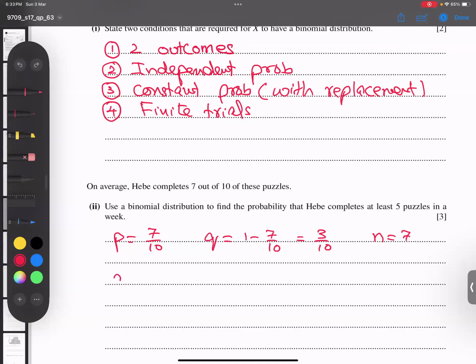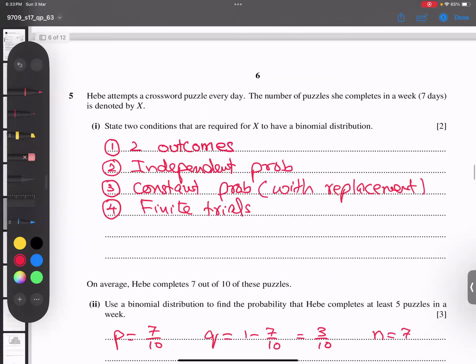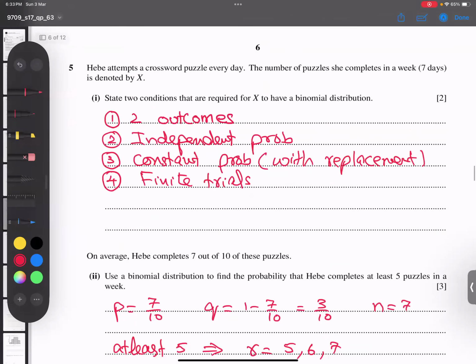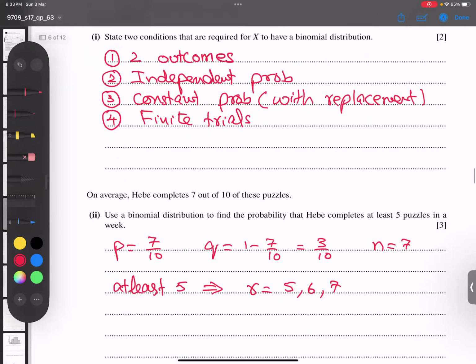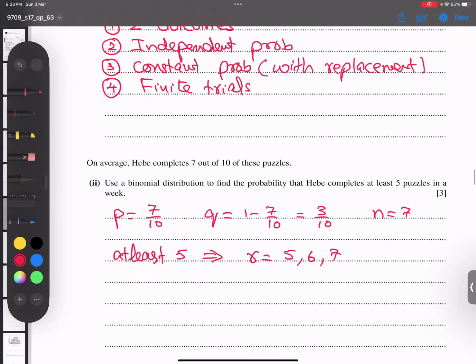At least 5 puzzles means 5, 6, and 7 puzzles in a week. So we have to apply the binomial formula 3 times.